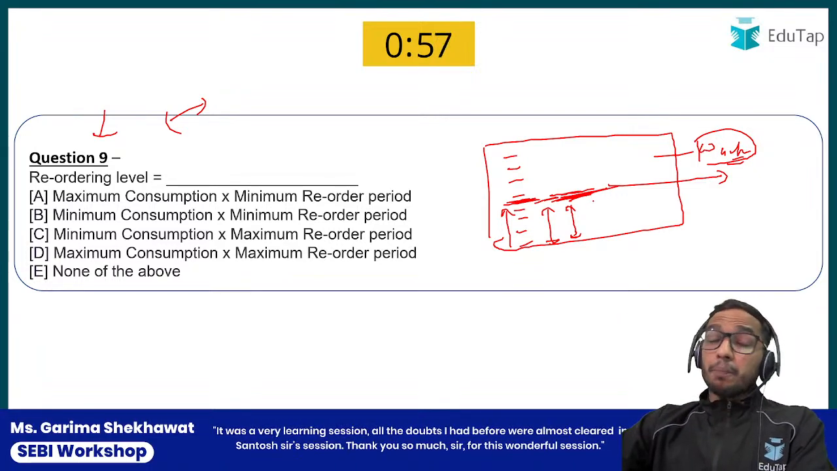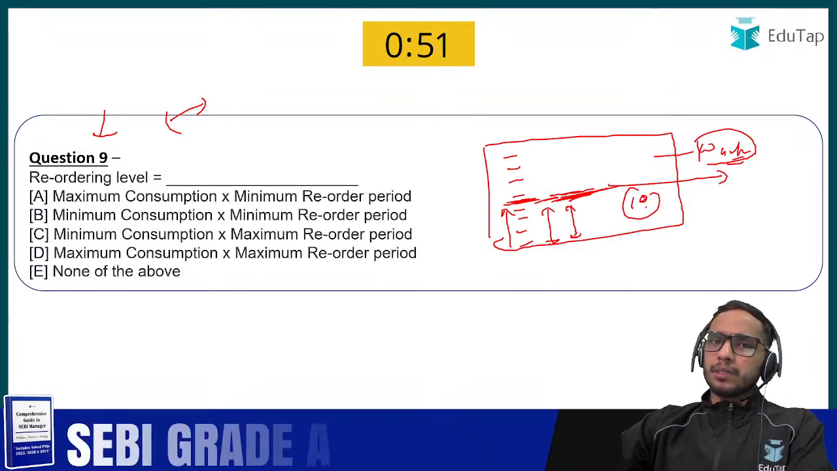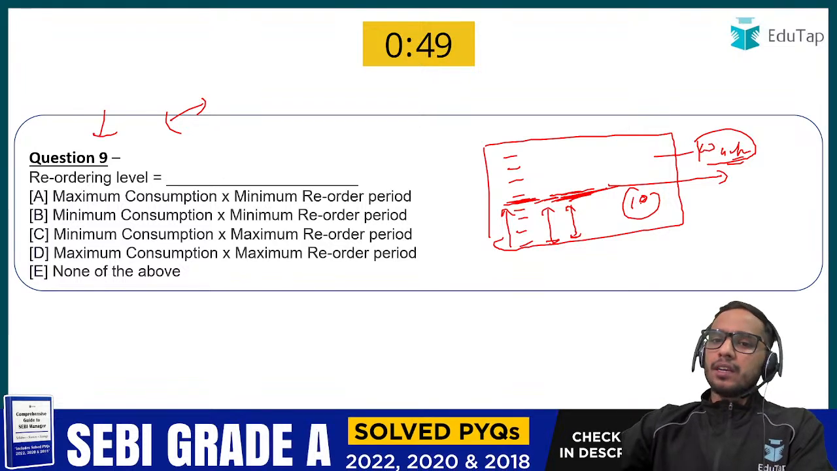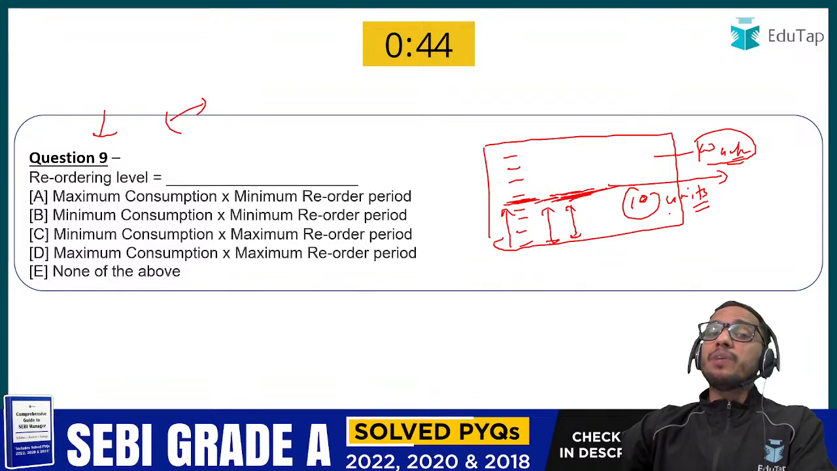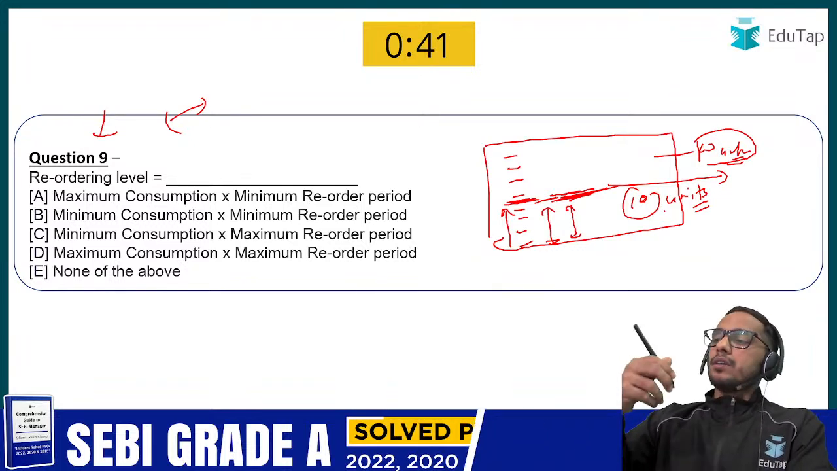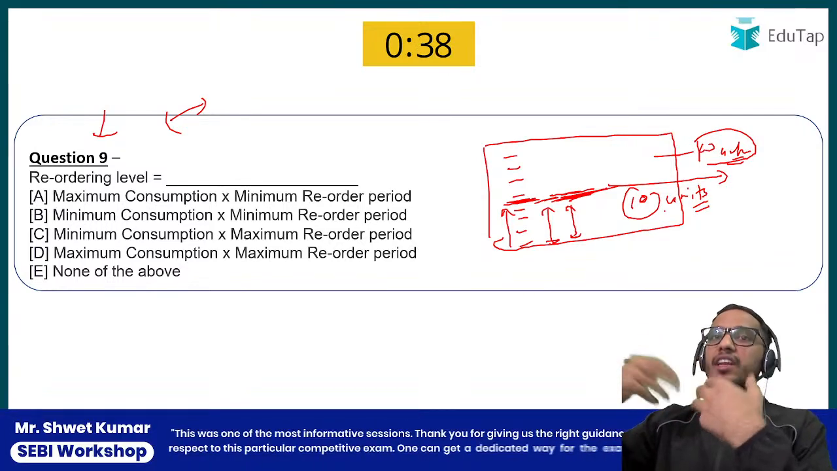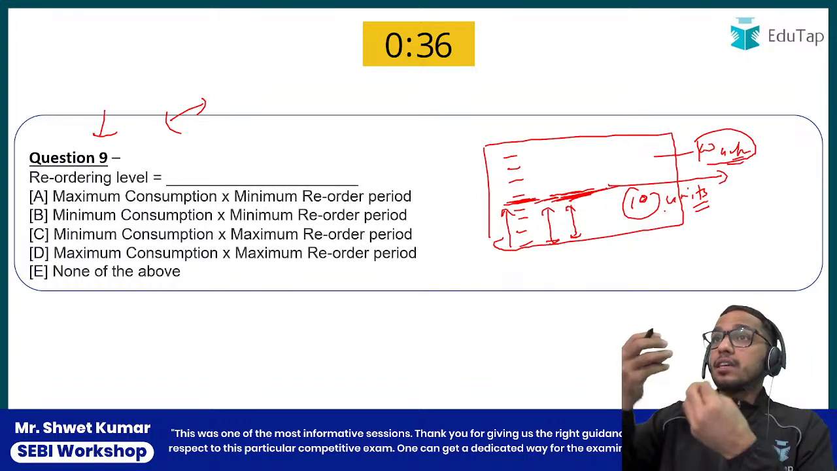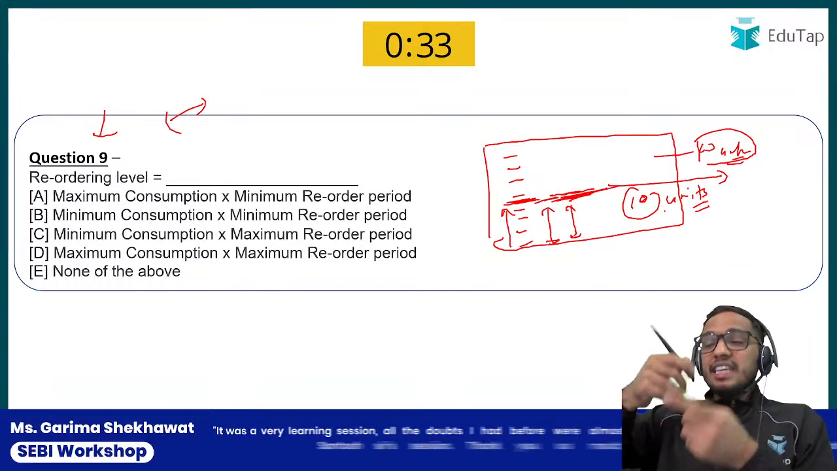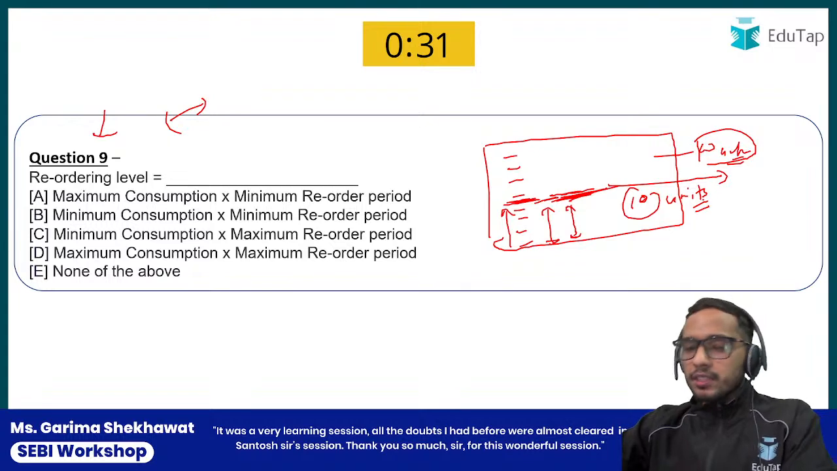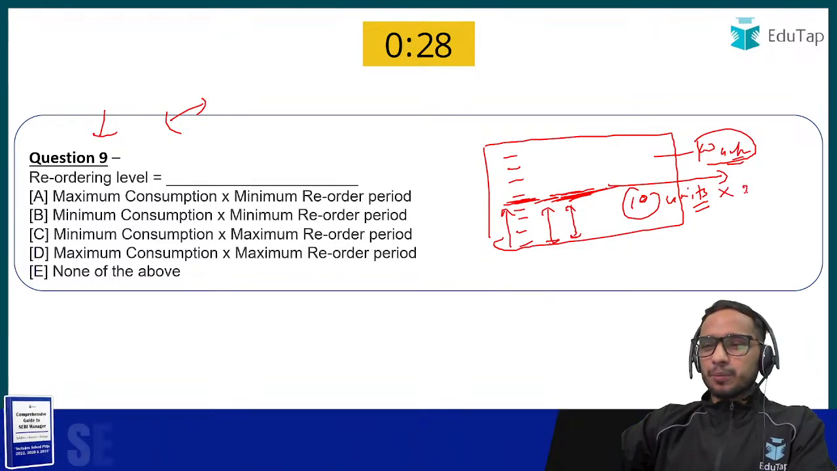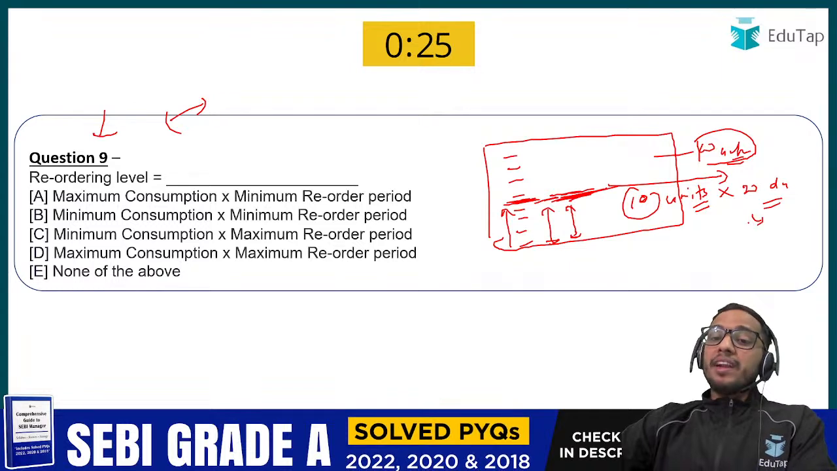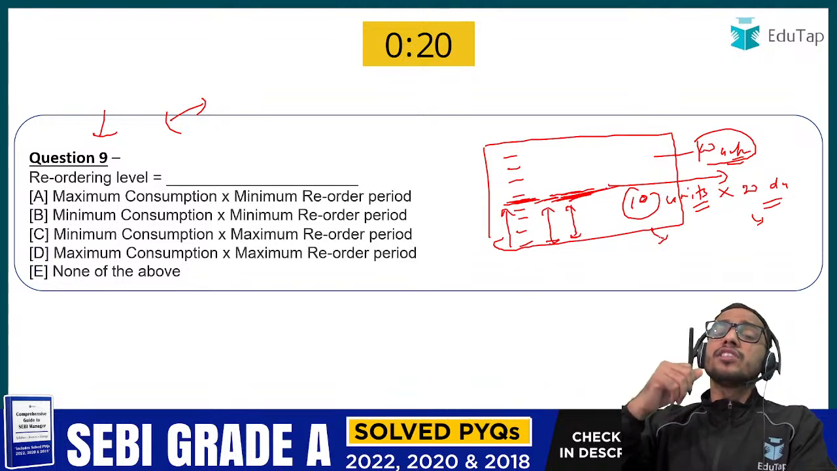Suppose on a per day basis, the maximum selling you have for this pen is 10 units. And what is the reorder period? In how many days will this refilling of inventory be done? In how many days is the supplier going to deliver these pens? This is your reorder period. Suppose your maximum reorder period is 20 days. So 20 days is your maximum reorder period and 10 units is your maximum consumption per day, okay?